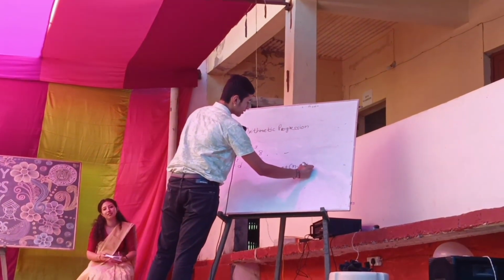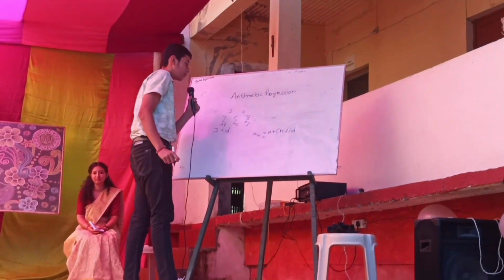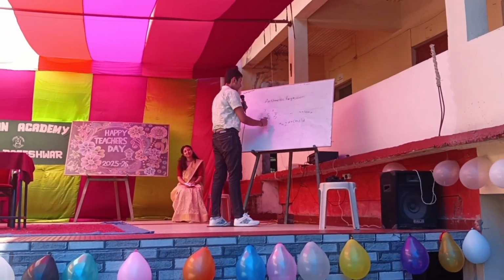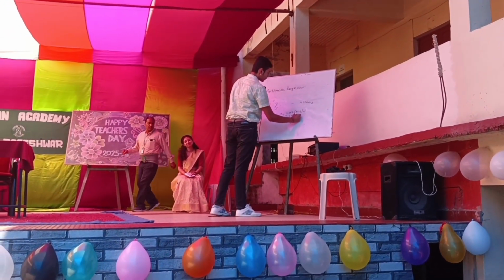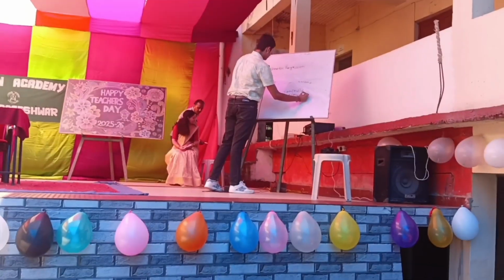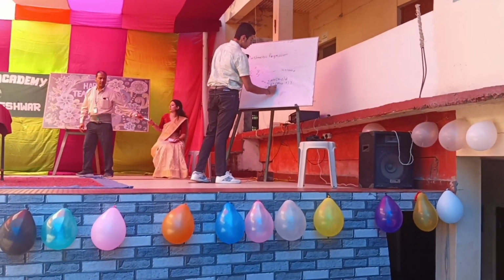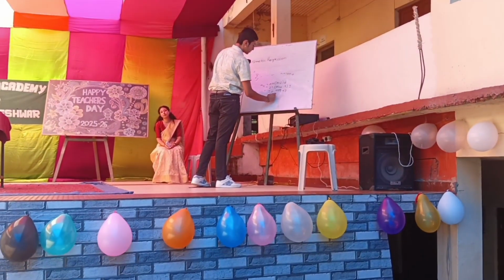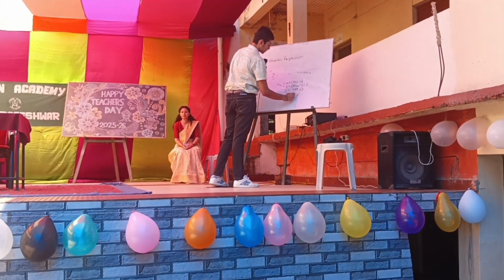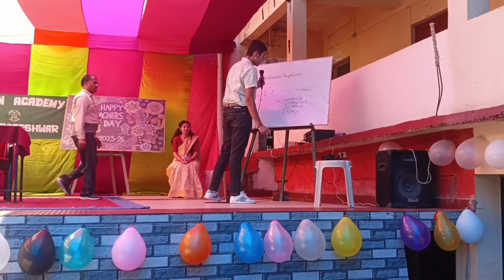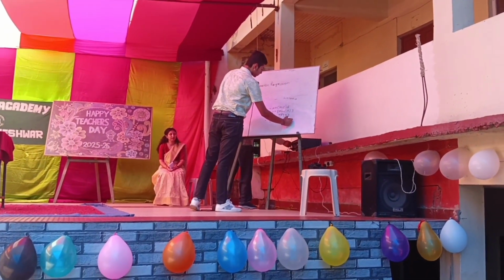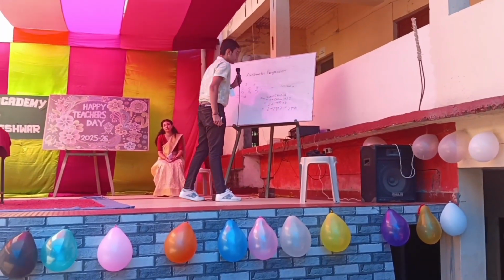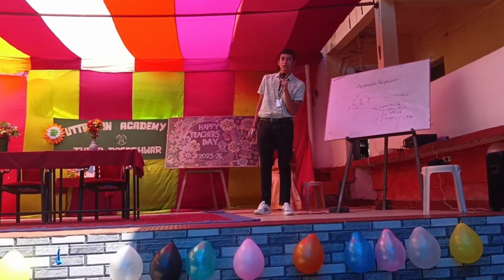n minus 1 into d, the common difference, is equal to 4. So here we take n as 1000. Here our first number is 2, plus n is 1000 minus 1, and the difference is 3, which is 2 plus 999 into 3, which is equal to 2 plus 2997. And if you add 2997, it becomes 2999. So here is the basic introduction to arithmetic progression and its formula.